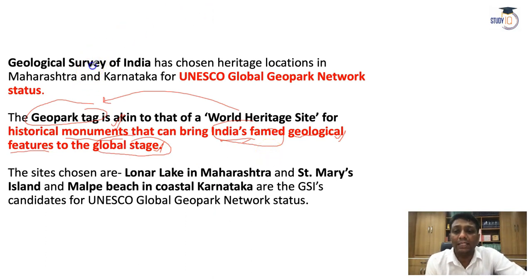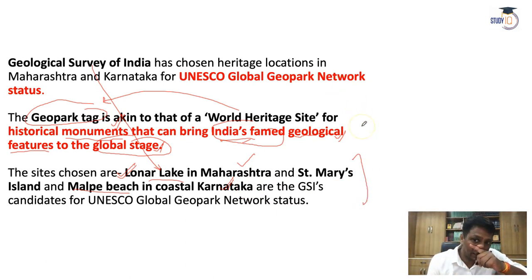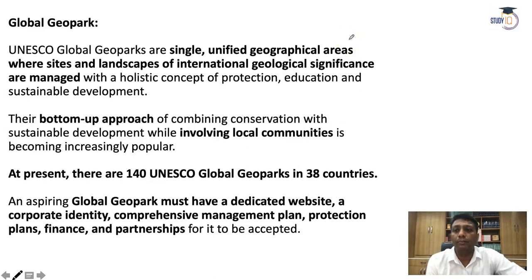And those sites chosen there, you should know for your objective paper, it's important: Lonar Lake in Maharashtra, St. Mary's Island in Karnataka, and Malpe Beach coastal area in Karnataka. So these three are considered under the Geopark tag, that means Global Geopark Network status. They got it. Now, what is a Global Geopark?